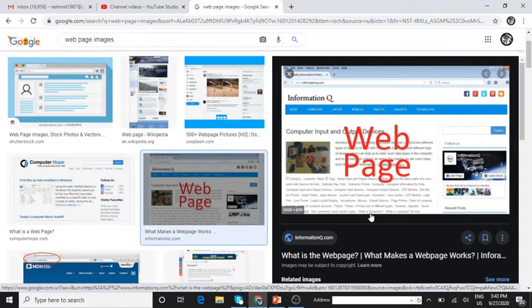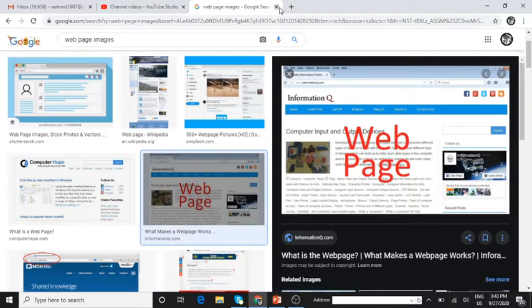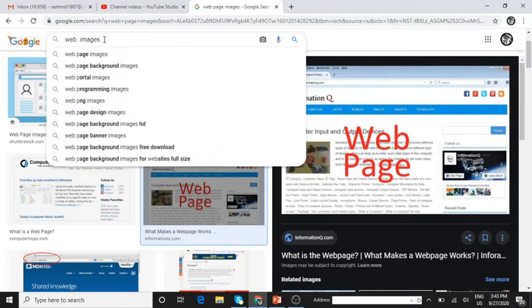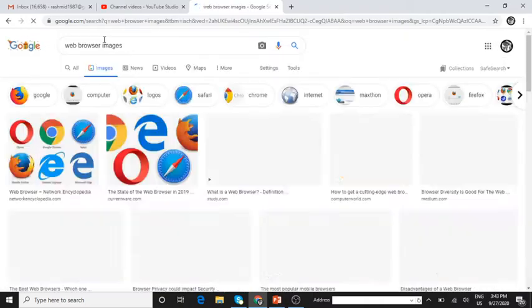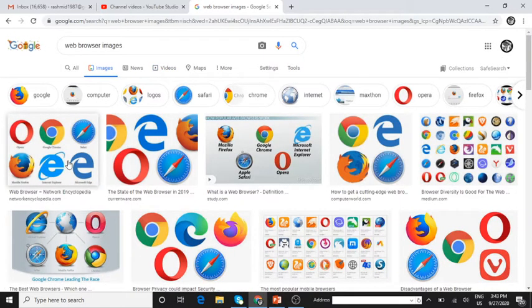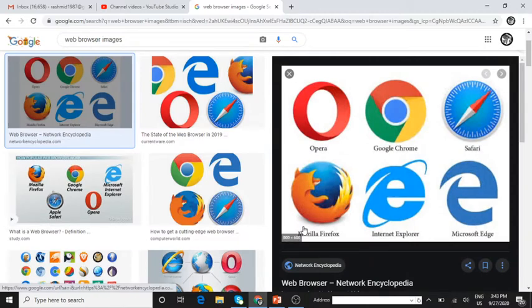The next one is web browser. Can you see? A web browser is a software application that enables the user to access, retrieve and view the information and other resources on the internet. As soon as you see the image, I think everybody is telling what is what.